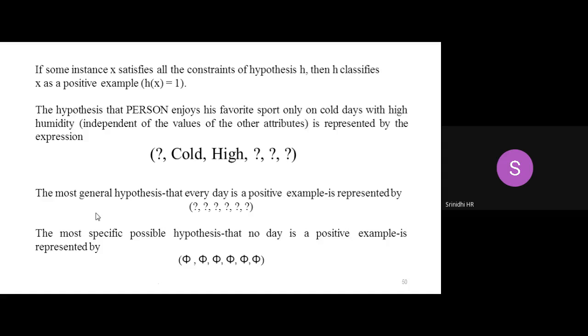Then what is the abrupt situation, or the opposite situation which we can have? The most specific hypothesis is that no day is a positive example, so all the attributes are replaced by the null symbol. Okay, so one is with specific values, or a few specific values and a few general values. Second situation is we have the general hypothesis, that is by question mark. Third situation is we will all be having null values as all the attributes in my hypothesis. So one is positive example, another one is negative example.